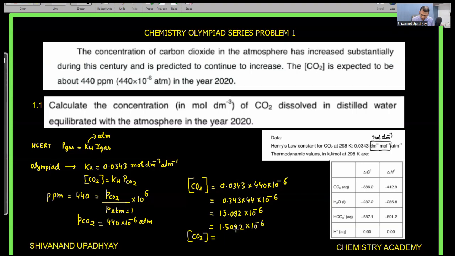So rounding off, this value is equal to 1.51 into 10 to the power minus 5 capital M. So this is the answer of part 1.1, where the molarity of carbon dioxide is 1.51 into 10 to the power minus 5.